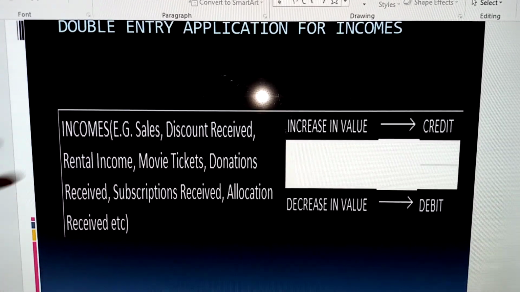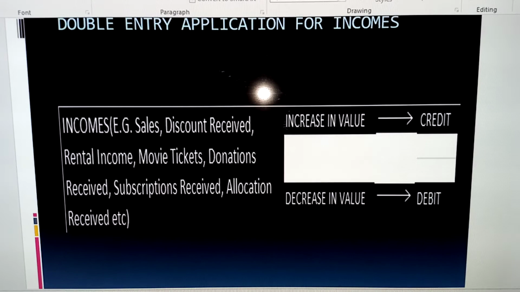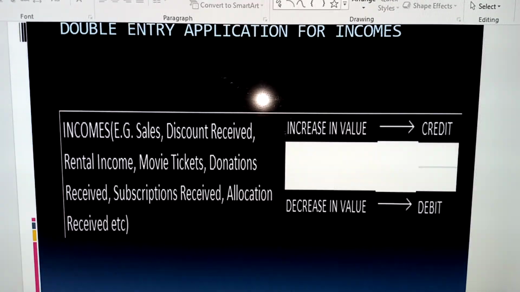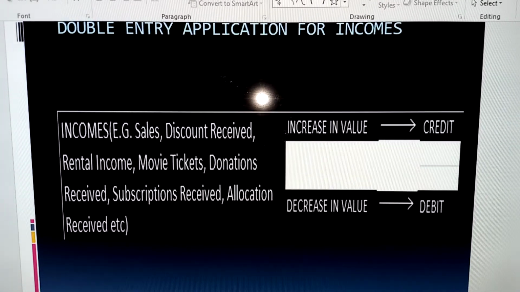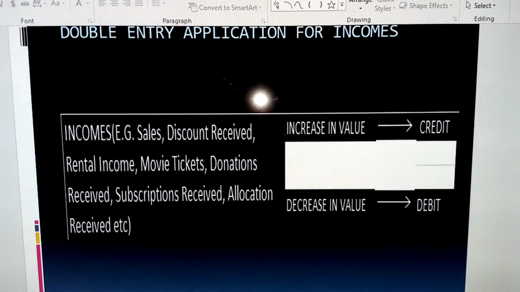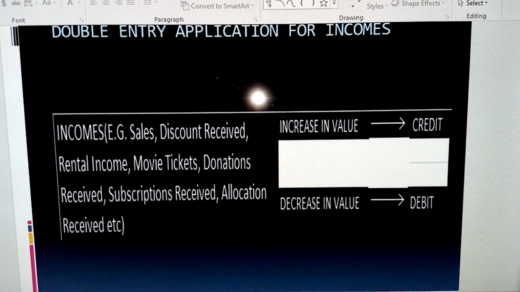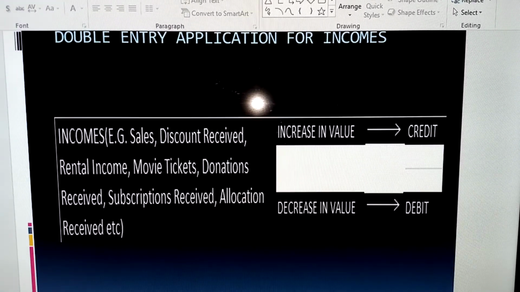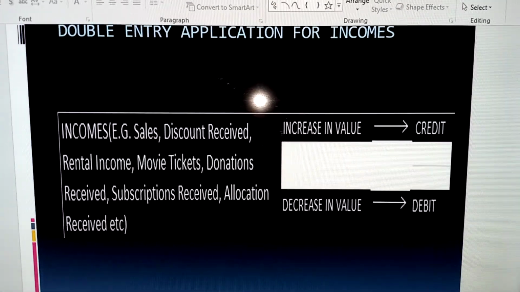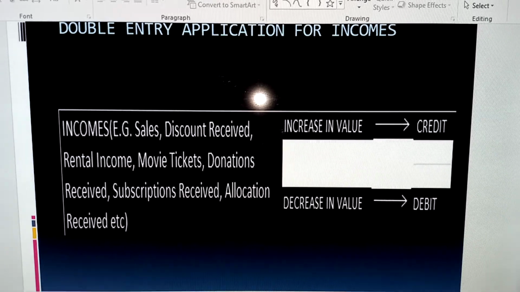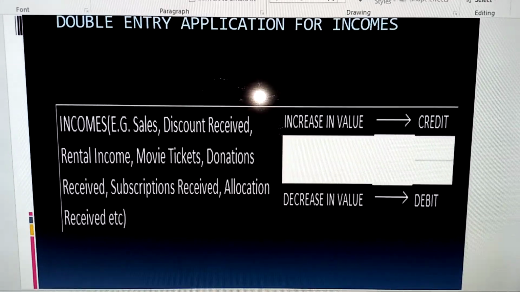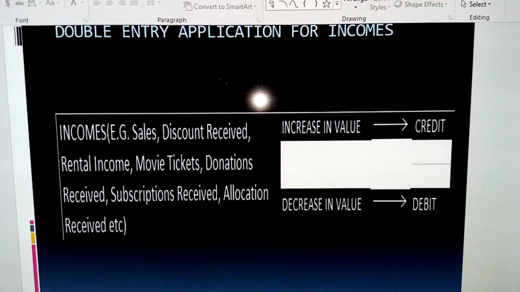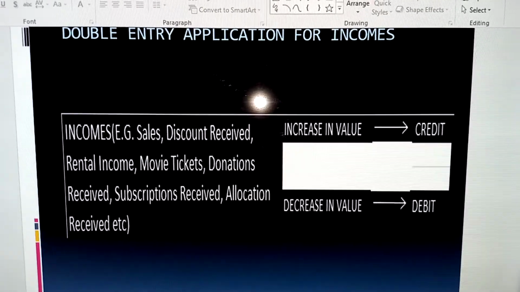Donations. Some businesses or foundations, for instance, depend on donations from individuals or from other organizations. Let's even take the COVID-19 saga as an example. A lot of individuals have contributed to the fund in form of donations. So to the federal government, that sort of donation is an income. So for any organization that depends on donations to carry out its activities, donations are seen as income.